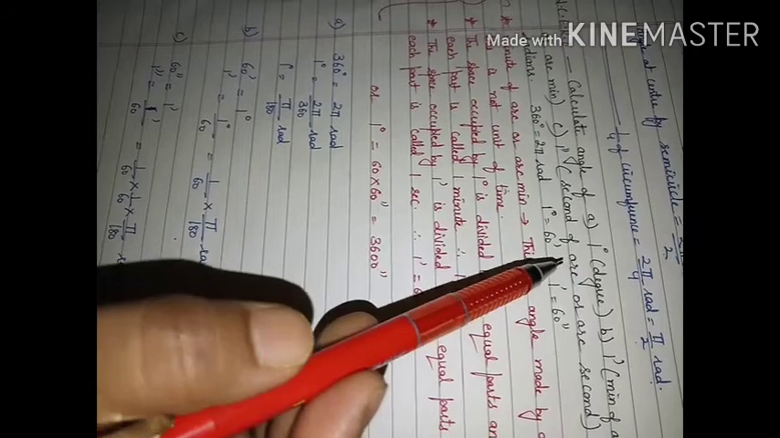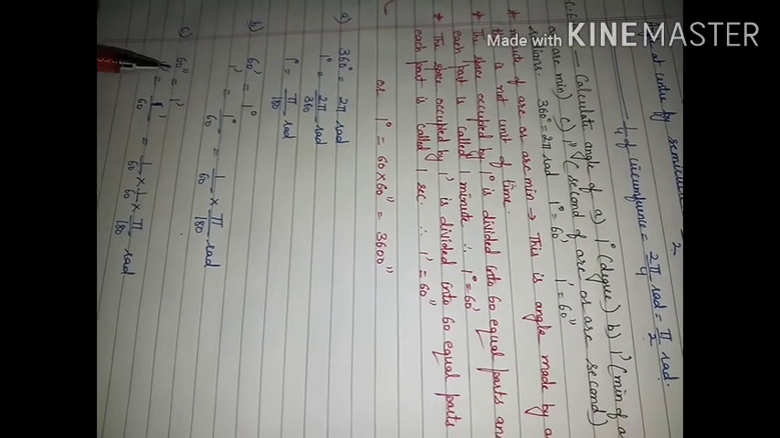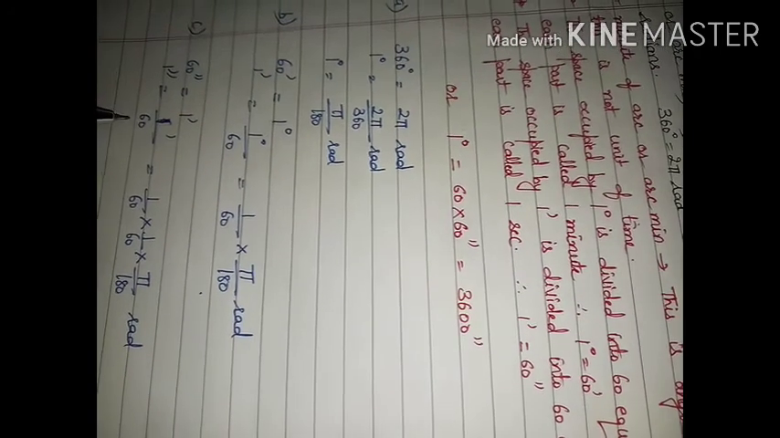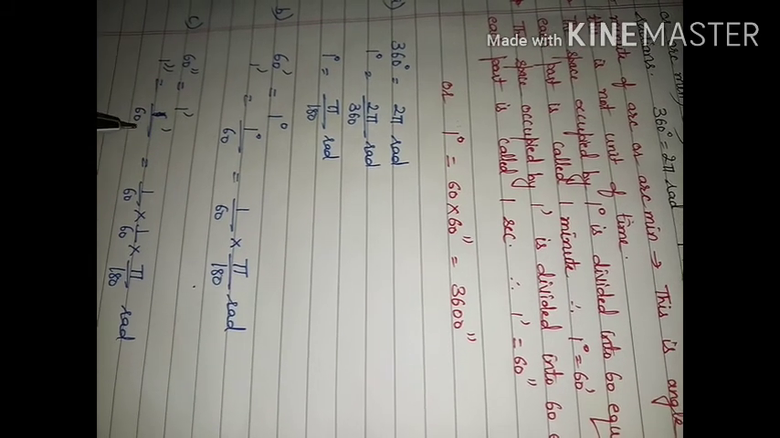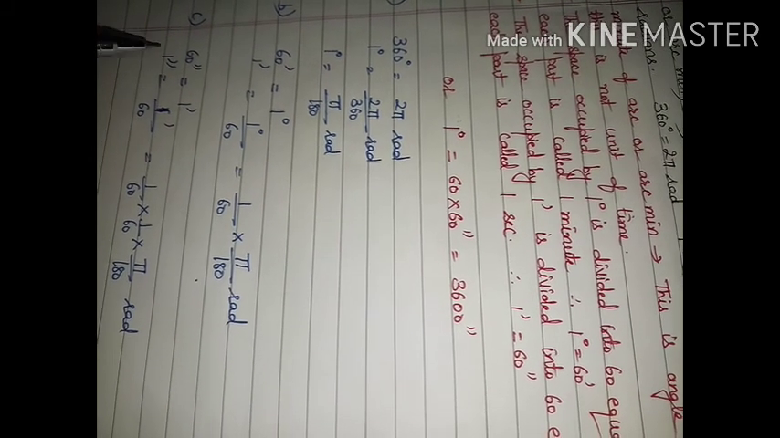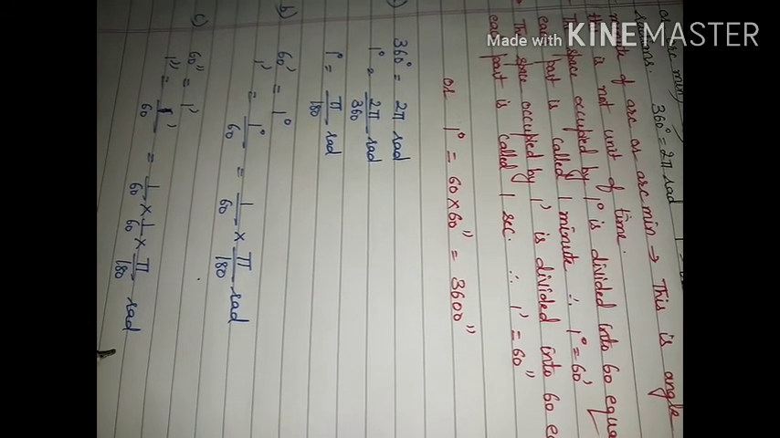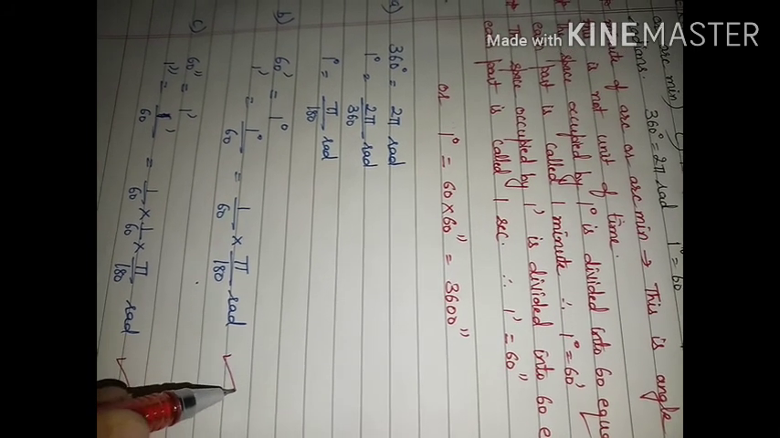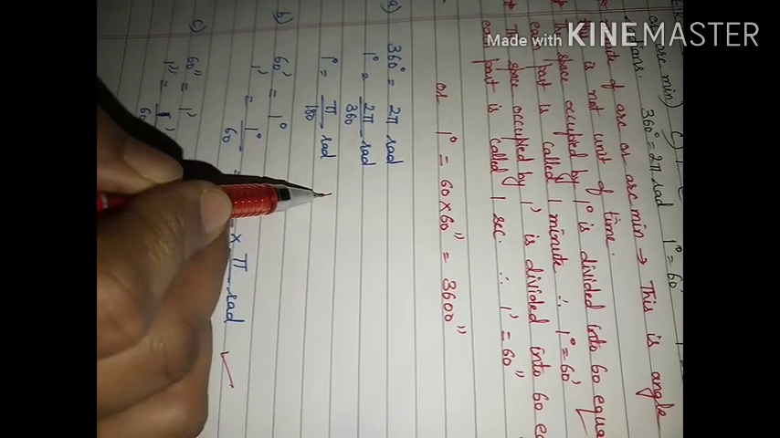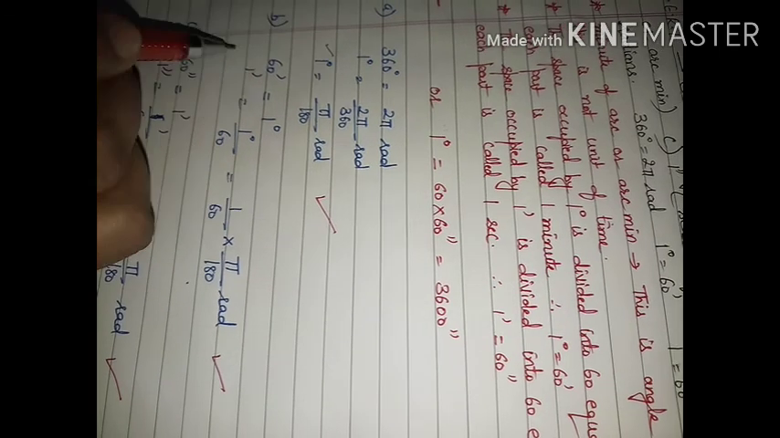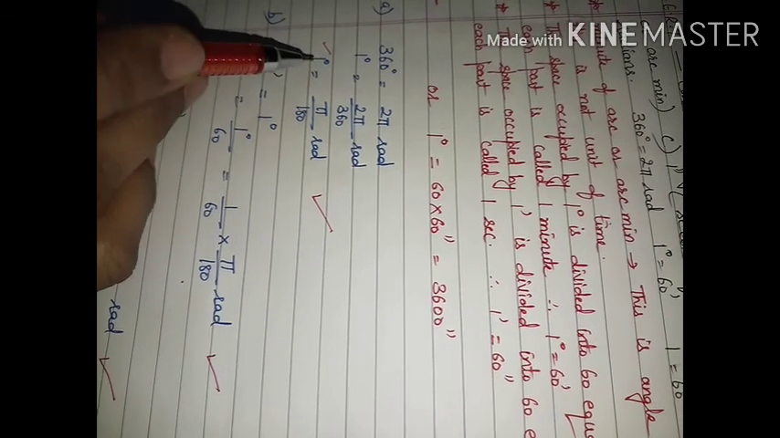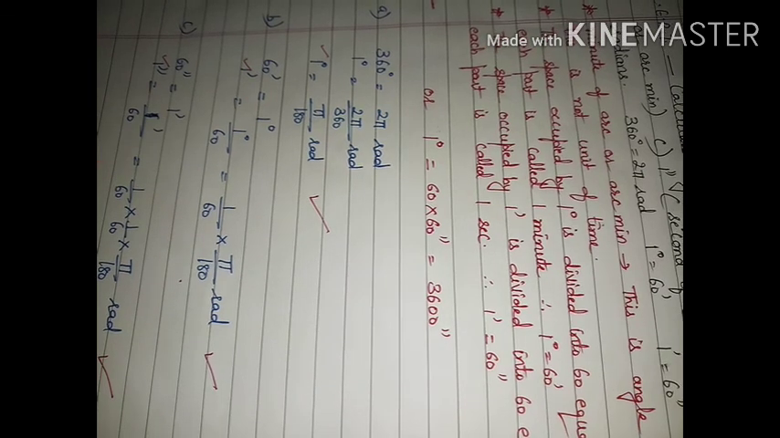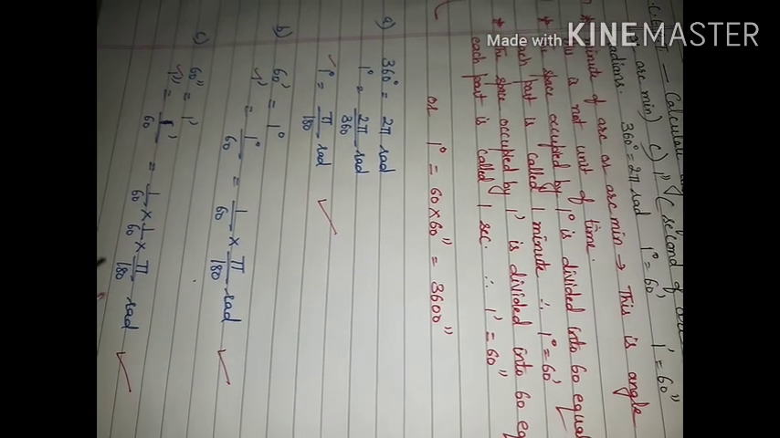Convert 1 second into radian. So 60 seconds are equal to 1 minute. 1 second will be equal to 1 upon 60 minute. Put the value of 1 minute here and get the relation between second and radian. So this is the relation between second and radian. This is the relation between minute and radian. This is the relation between degree and radian. So these are all units of measuring angle. So try numericals related to this topic.